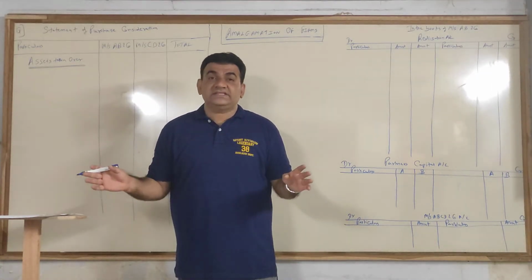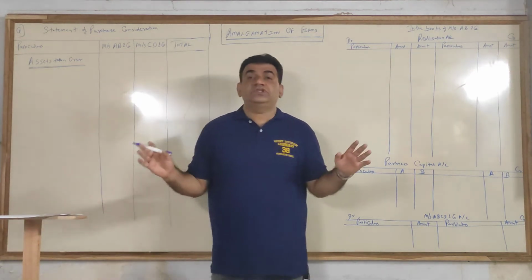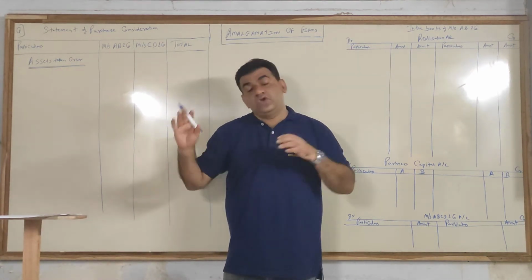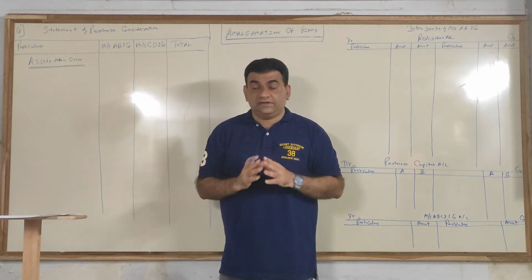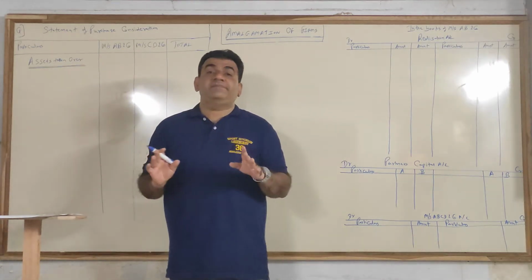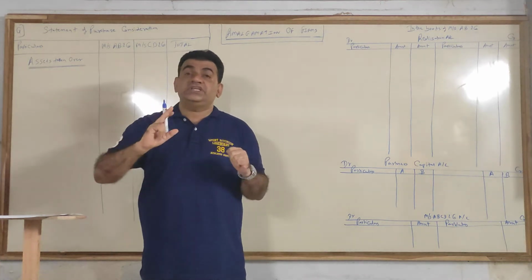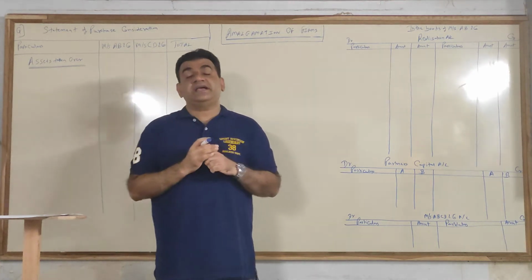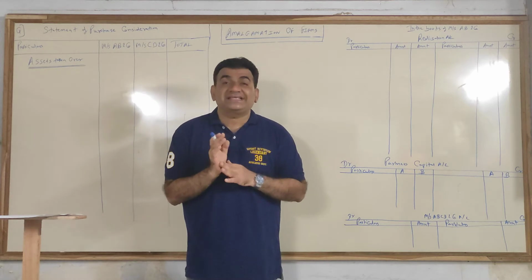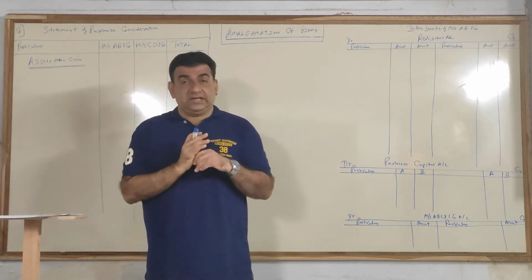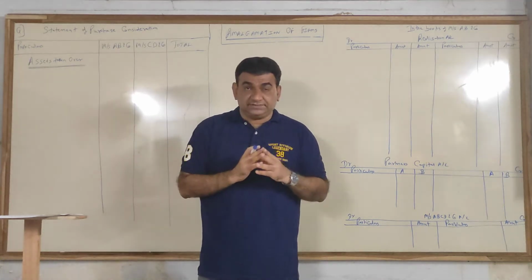Now in this basic sum, I have not kept that exception of assets not being taken over. All the assets are taken over. If you see, nowhere in the question they have mentioned that this particular asset is not taken over. You have to read the question carefully because there will be cases later where a particular asset may not be taken over. Okay? Now listen.